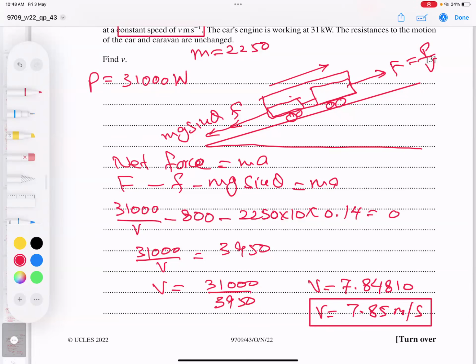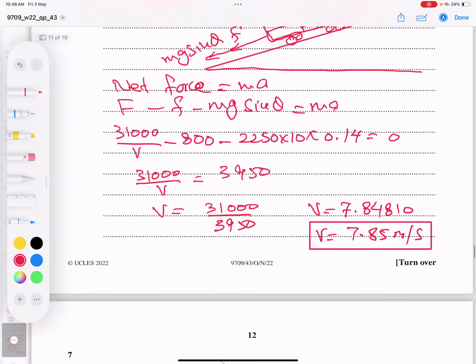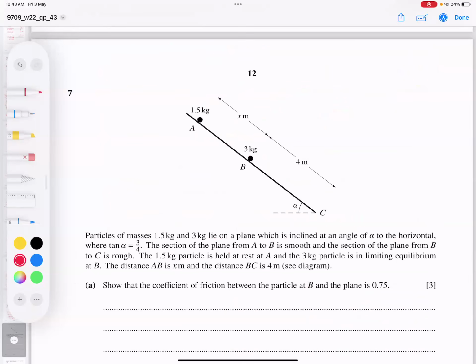Let's go for the next question, number 7. What does the question demand here? You can read the question.